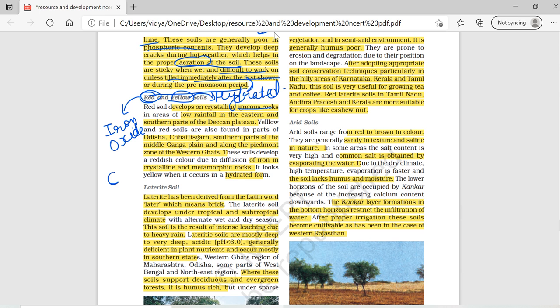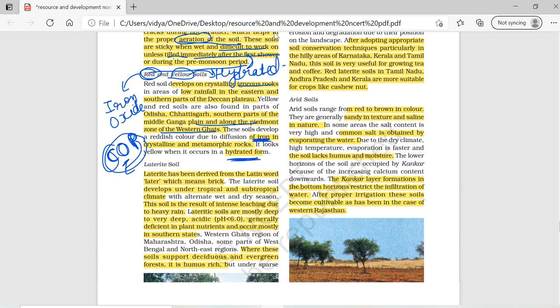You can find it in parts of Chhattisgarh, Odisha, and the piedmont zone of the Western Ghats. There you can find red and yellow soil, and I already said why it is red in color and why it is yellow in color.